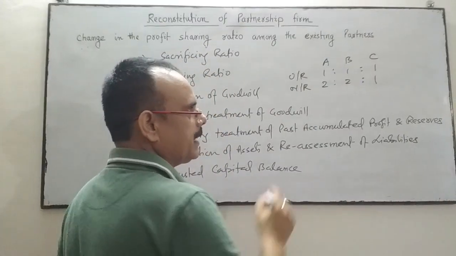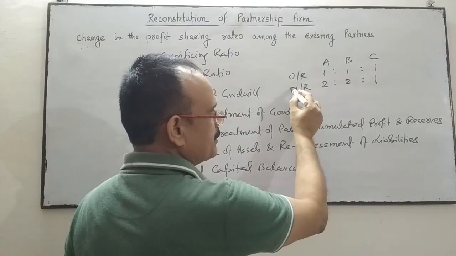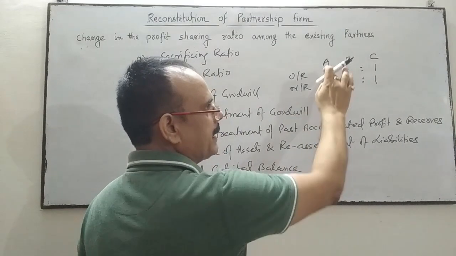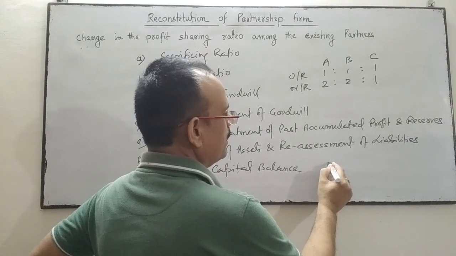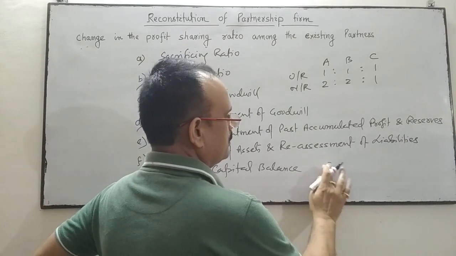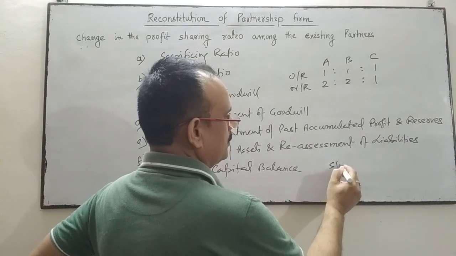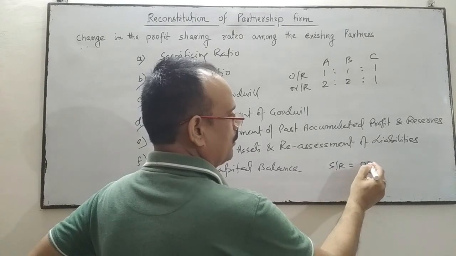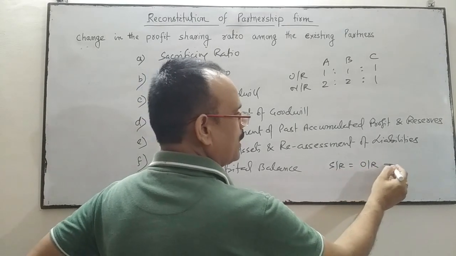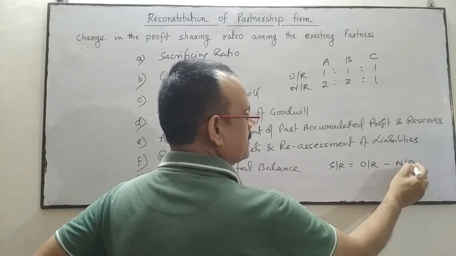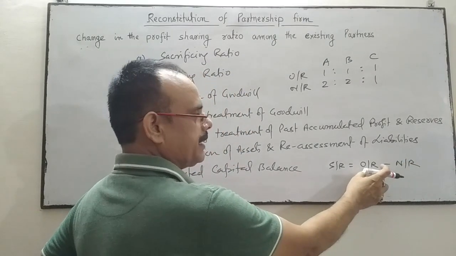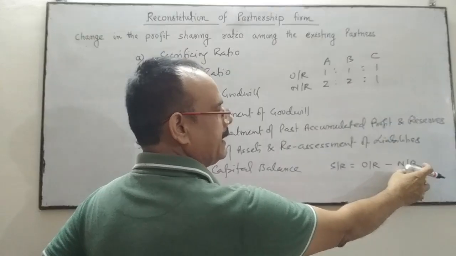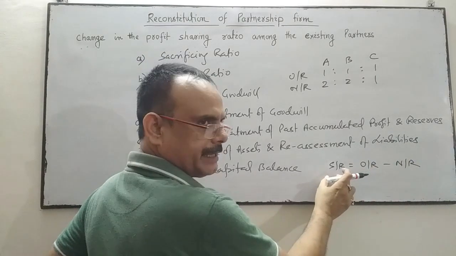So we have to see that when the profit sharing ratio is changed, who is the gainer and who is the loser. So we'll find out the sacrificing ratio, which is equal to old ratio minus new ratio. Where the old ratio is more and the new ratio is less, it means the partner has sacrificed. Previously the partner was getting more, now he will get less. It means the partner has sacrificed.